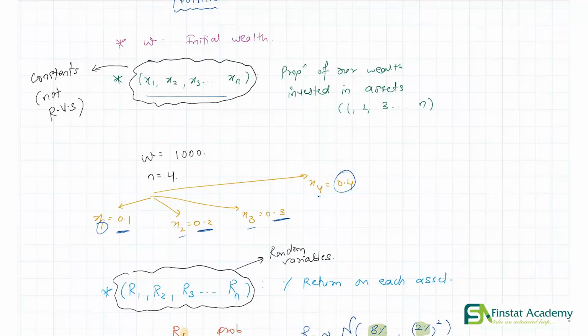It is up to us to decide what proportion of our wealth should go in each asset. So basically xi's are not random, it is something that we control. Great. So we have established three things by now. We have W, the initial wealth, then we have our xi's, and then finally we also have our Ri's. Moving on.